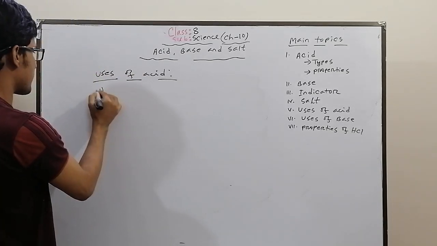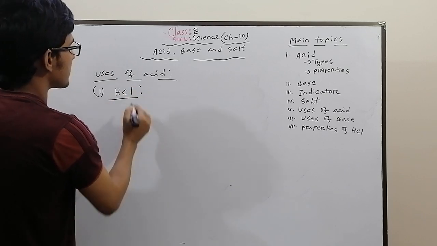Then on the other hand, there is HCl. What are the uses of HCl?